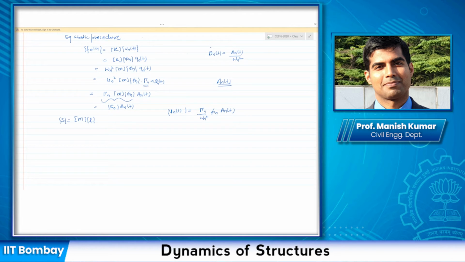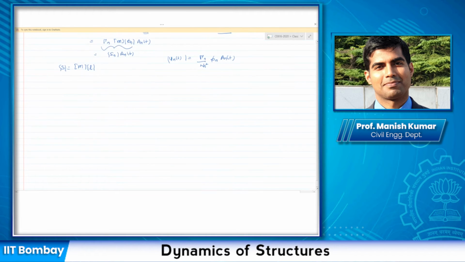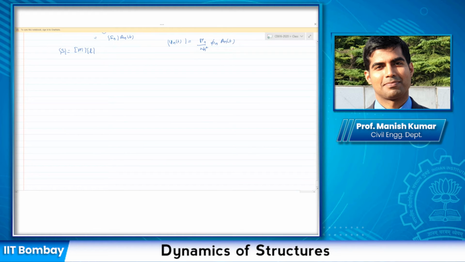So response spectrum analysis, as we already discussed, let me just again summarize that as well. So till now, whatever we have done, we were combining the response at each time instance. But that is not easy. Many times I don't want to find out the time variation of the response. And let us say the peak response is given to me, something like acceleration as a function of time period. It might be given in Sa by g or A by g, whatever notations you're using.